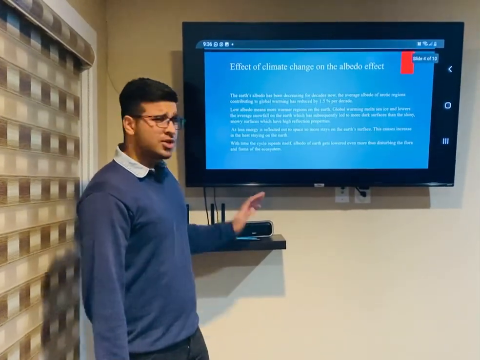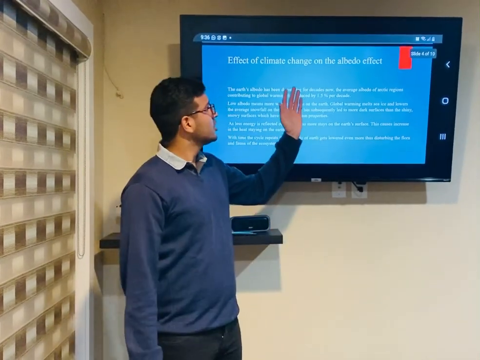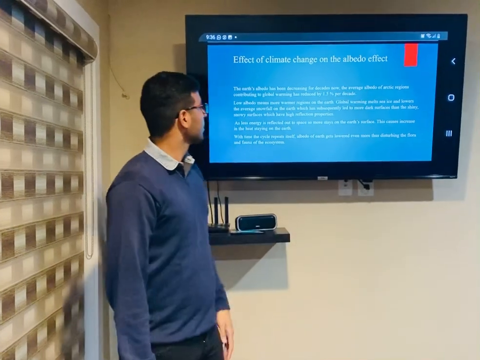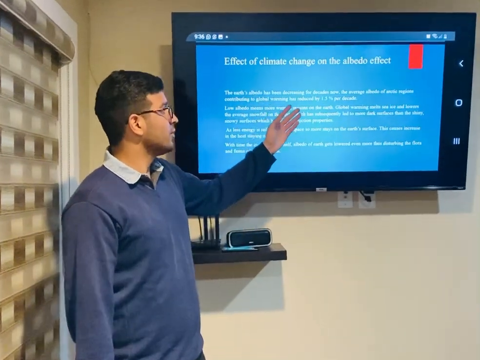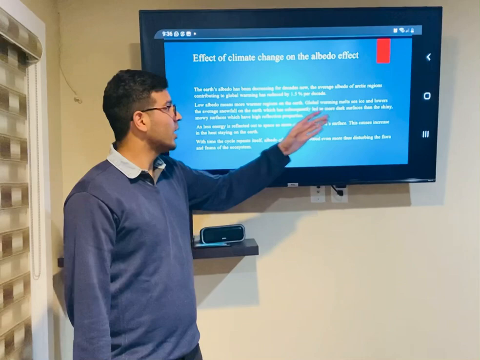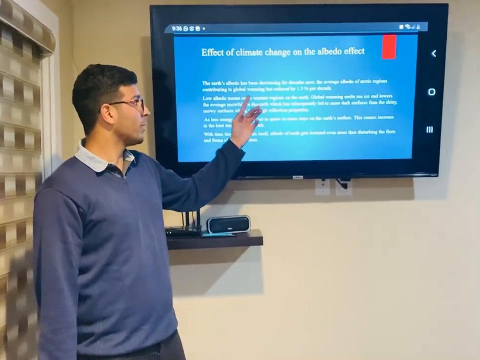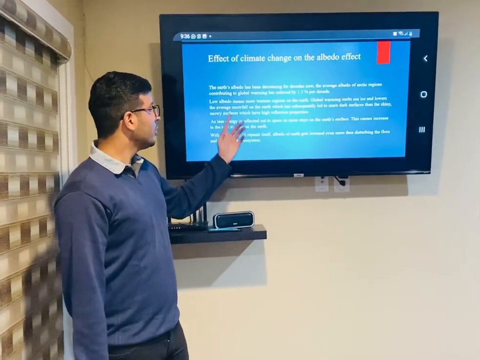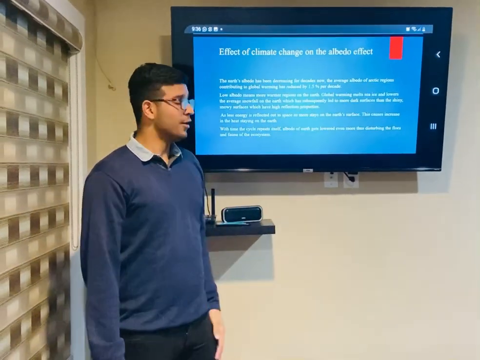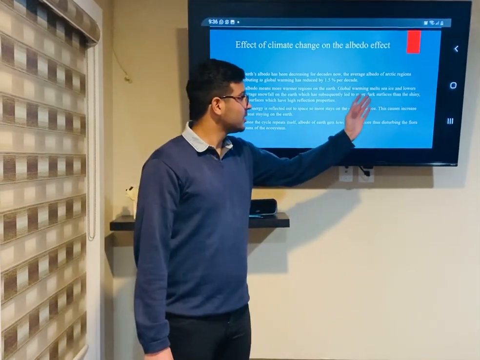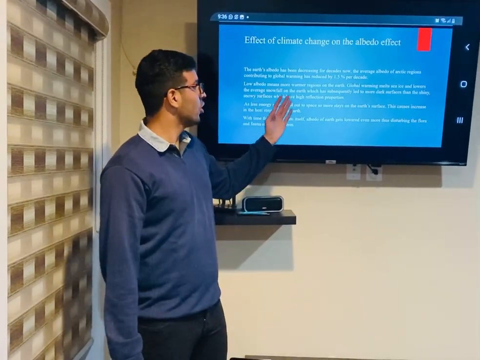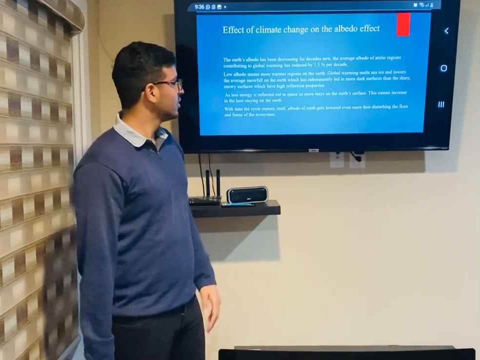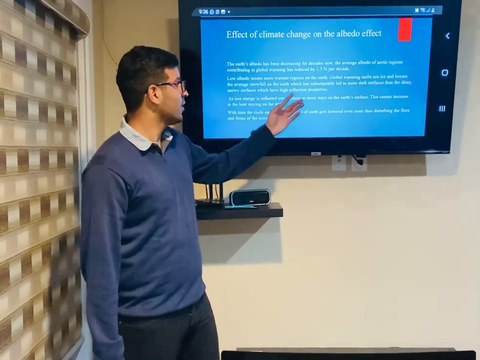Now, basically, what are the effects of climate change on albedo? The Earth's albedo has been decreasing for decades now. The average albedo of the Arctic regions, contributing to global warming, has been reduced by 1.5% per decade. Low albedo means warmer regions on the Earth. Global warming melts sea ice and lowers the average snowfall on the Earth, which has subsequently led to more dark surfaces such as bare grounds than the shiny snowy surfaces which have high reflective properties.